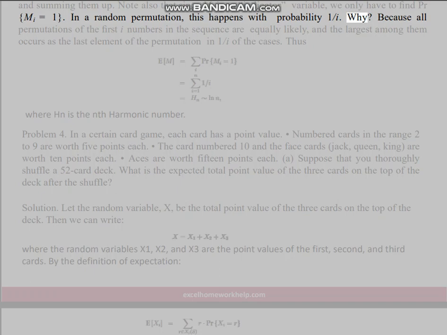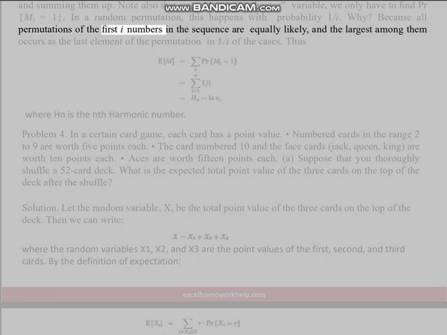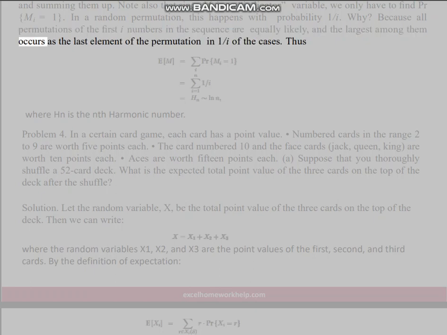Why? Because all permutations of the first i numbers in the sequence are equally likely, and the largest among them occurs as the last element of the permutation in 1/i of the cases. Thus, the expectation equals H_n, where H_n is the nth harmonic number.